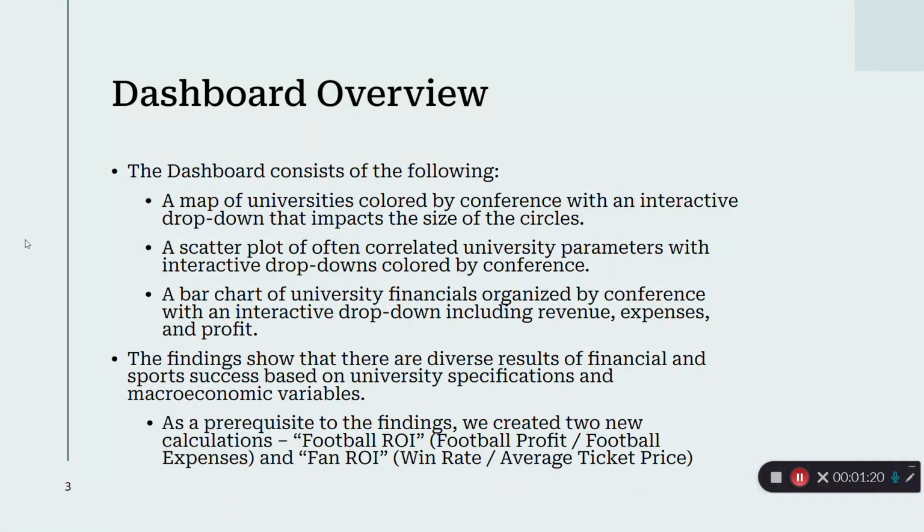Now, this dashboard contains a couple of visualizations, including a map of universities colored by their conference, with an interactive drop-down that impacts the size of their representative circles. The dashboard also contains a scatter plot, which is customizable with 2 parameters at a time in order to visualize side-by-side some potentially correlated variables. A bar chart is also provided within the dashboard, and this enables us to visualize financials by conference with an interactive drop-down including revenue, expenses, profit, etc.